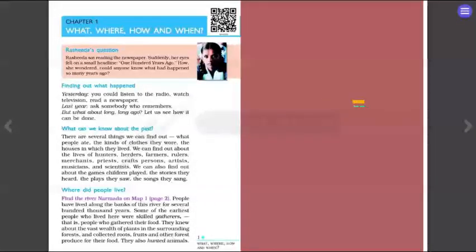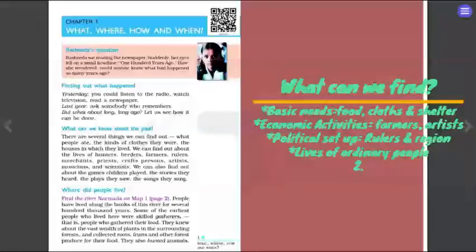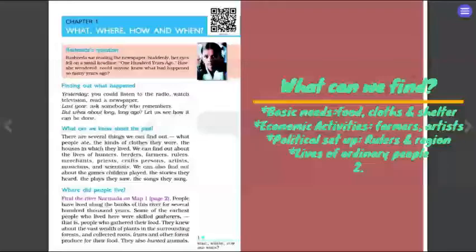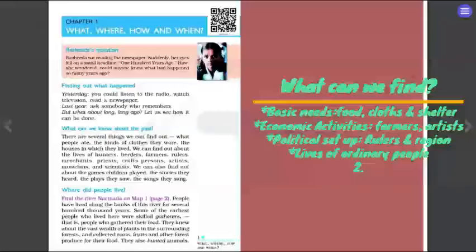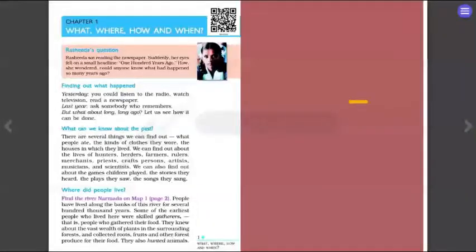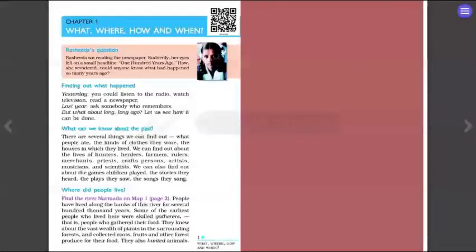You all know that all these three aspects have changed over time. We are not eating raw food or only agricultural products. We are eating food that is kept in cans. We are eating ready-to-eat foods. But that was not available at that point of time. People had to sow, do the agriculture, take the crop, and then consume the food as well. And then clothing and shelter too have changed over time. We will be seeing it.